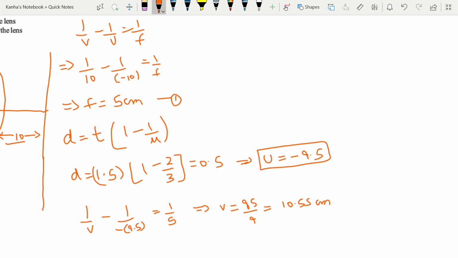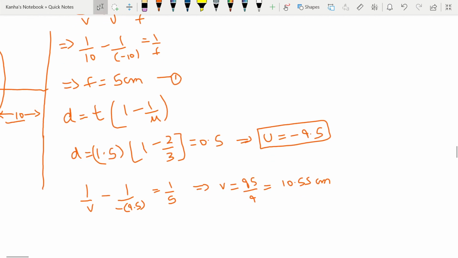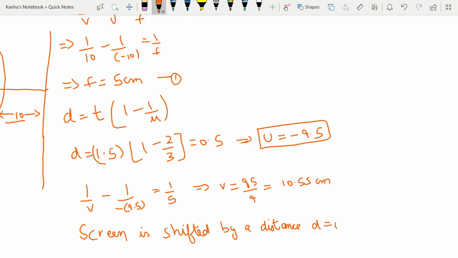Thus the screen is shifted by a distance d is equal to 10.55 minus 10 is equal to 0.55 centimeter away from the lens.